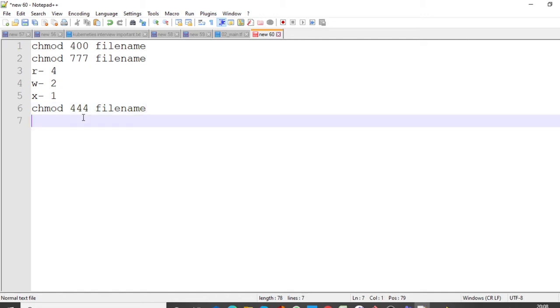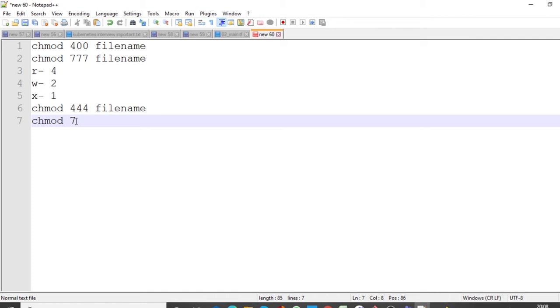Suppose I want to give read, write, execute permission to the user. What will the value be here? For read 4, for write 2, for execute 1. Add all 3, the value will be 7.